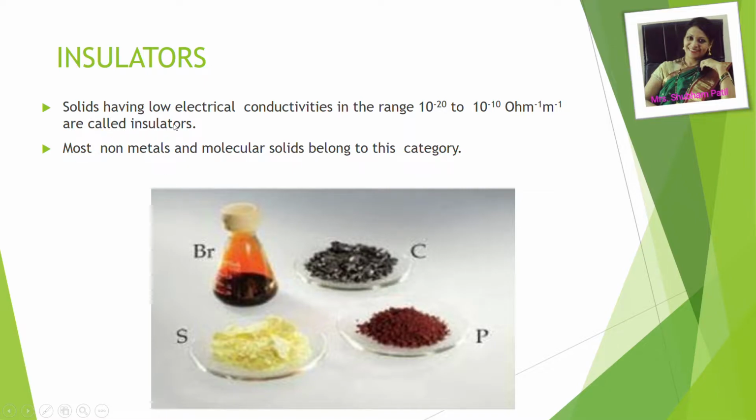Insulators. Solids having low electrical conductivities in the range 10 raised to minus 20 to 10 raised to minus 10 per ohm per meter are called as insulators. Most non-metals and molecular solids belong to this category, like bromine, then here is carbon, sulfur which is a molecular solid, and phosphorus.